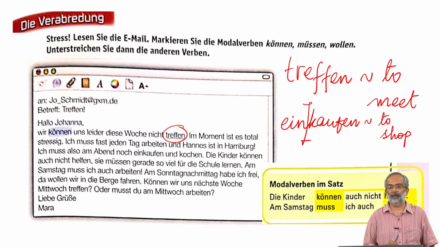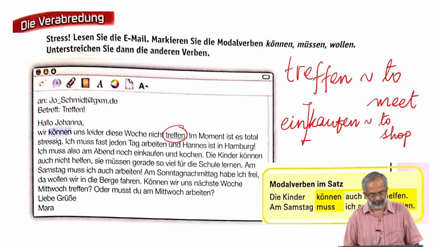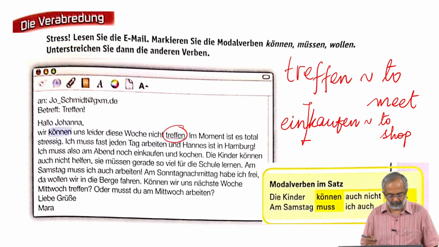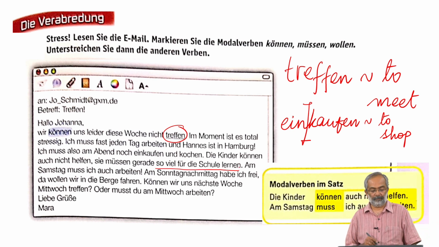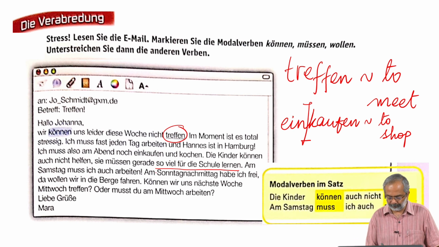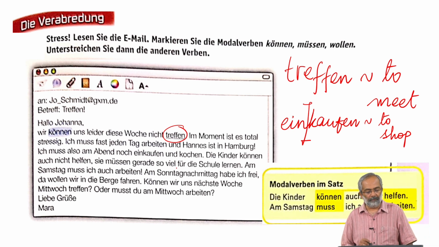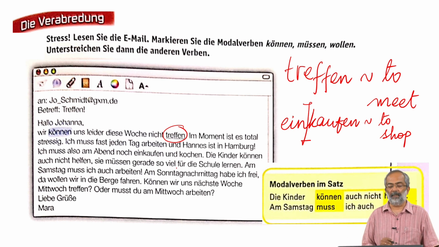Und kochen is to cook. Die Kinder können nicht helfen, so viel für die Schule lernen. Für die Schule lernen ist klar. Am Samstag muss ich auch arbeiten. Am Sonntagnachmittag habe ich frei. Da wollen wir in die Berge fahren. In die Berge fahren. Berg.